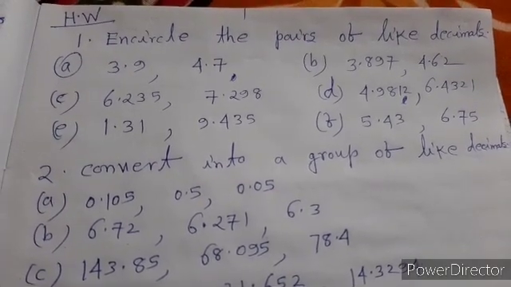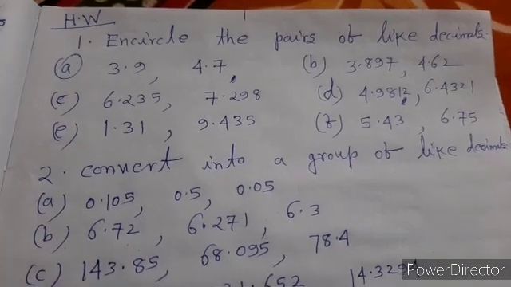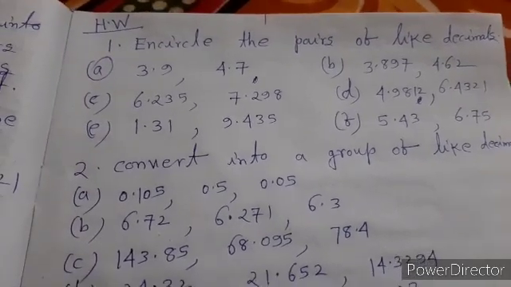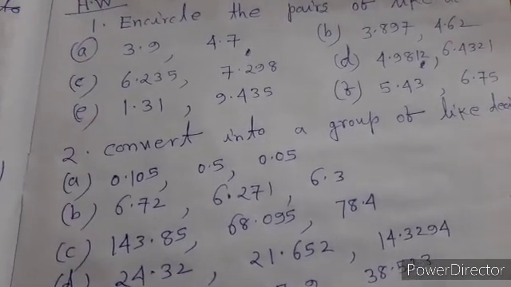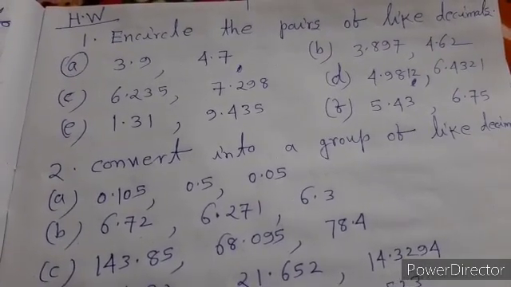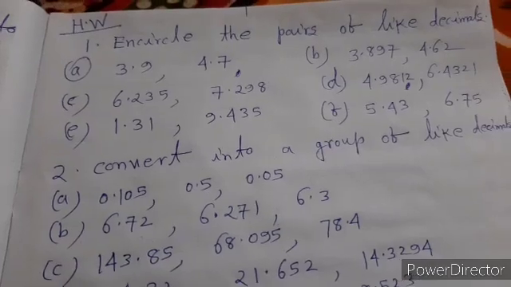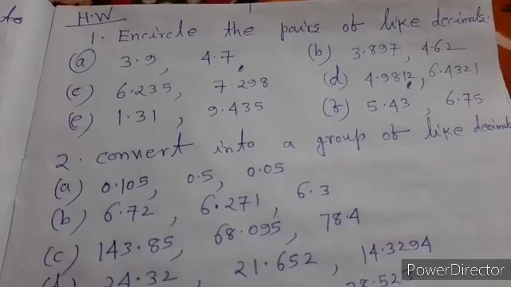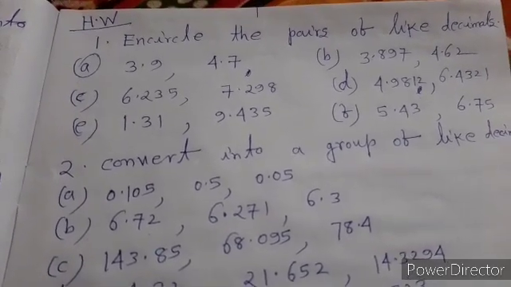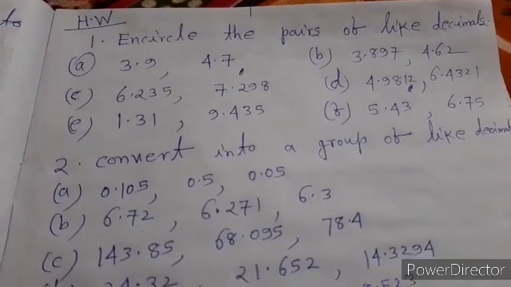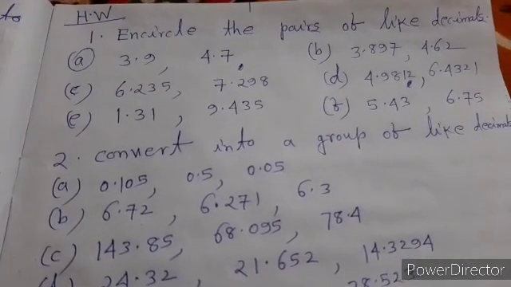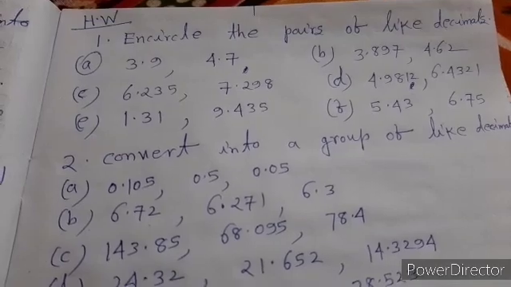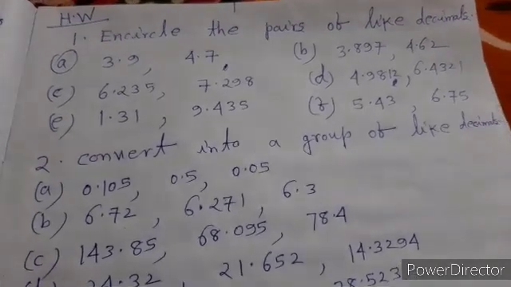Questions are: first question, encircle the pairs of like decimals: A 3.9, 4.7; B 3.897, 4.62; C 6.235, 7.298; D 4.9812, 6.4321; E 1.31, 9.435; F 5.43, 6.7.